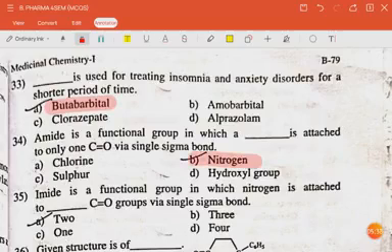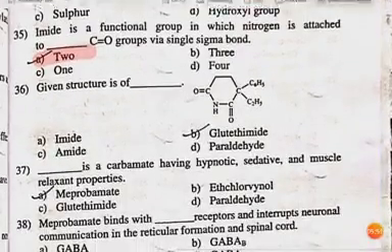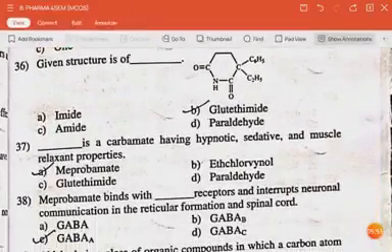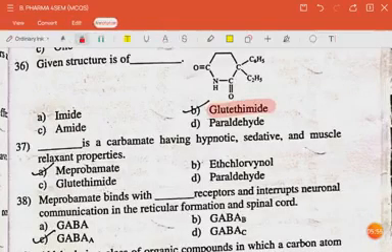The answer is nitrogen. The next question is imide is a functional group in which nitrogen is attached to C double bond O groups via single sigma bond. The answer is 2. The next question is the given structure is of. The answer is glutathione. The next question is dash is the carbamate having hypnotic, sedative and muscle relaxant property. The answer is meflobarbital. The next question is meflobarbital binds with dash receptors and interrupts neuronal communication in the reticular formation and spinal cord. The answer is GABA A.